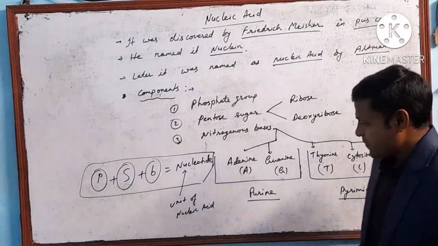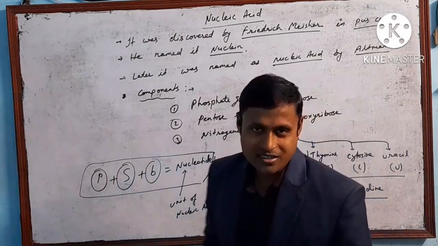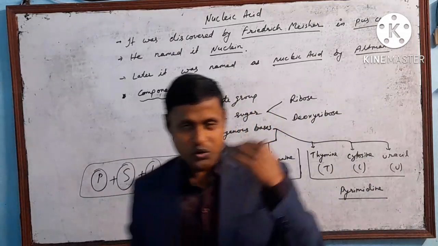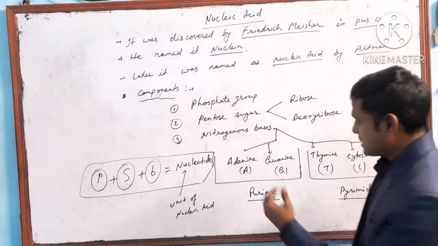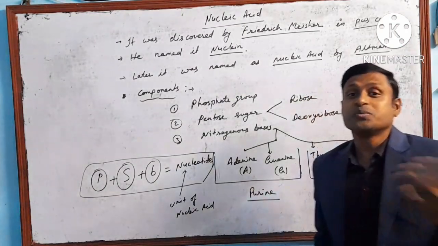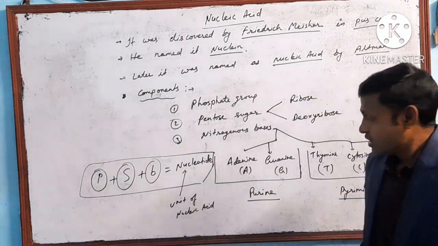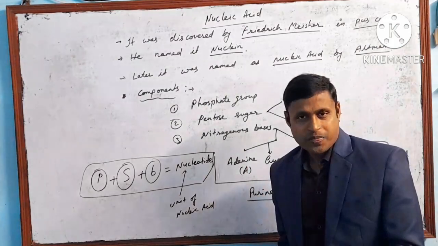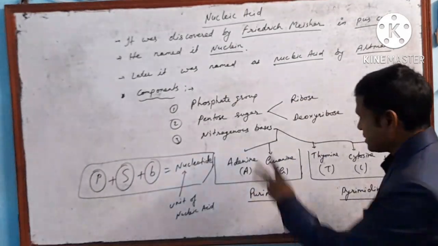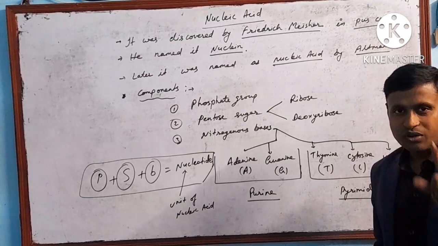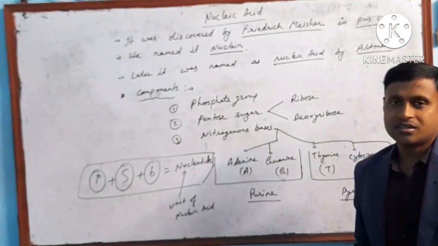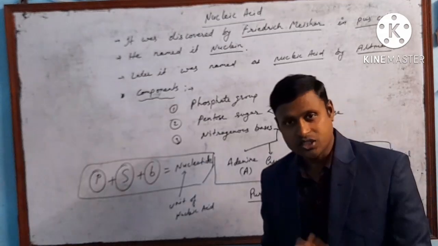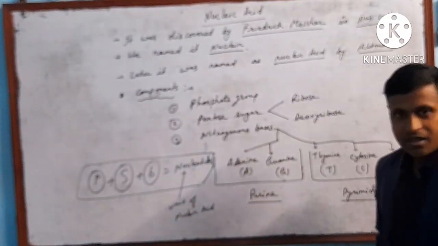That's why I didn't tell you at the beginning of the class what the unit of nucleic acid is. Once you know the components of the nucleic acid, you can easily say what the unit should be, because the unit contains 3 components: one phosphate, one sugar and any one base. Then it is called the unit, that is nucleotide.